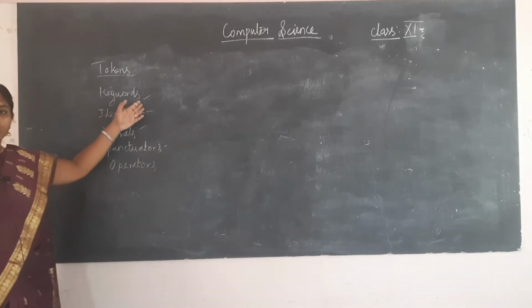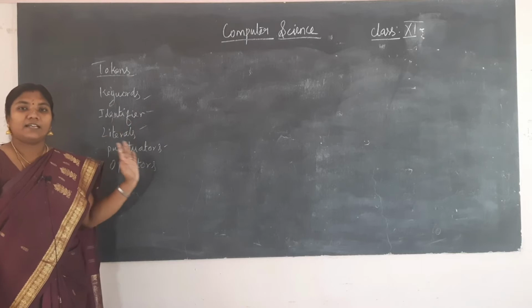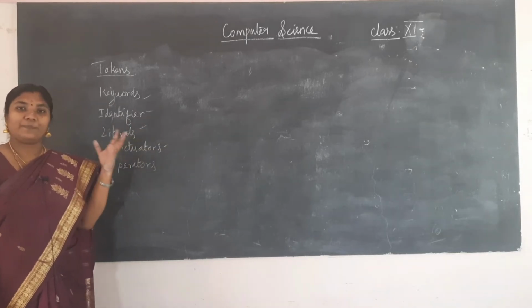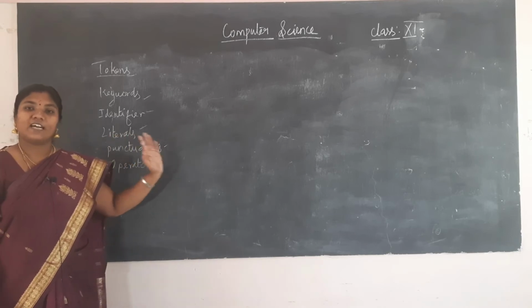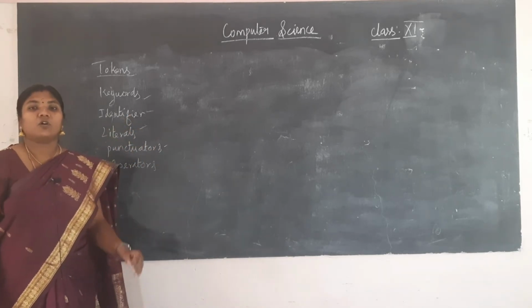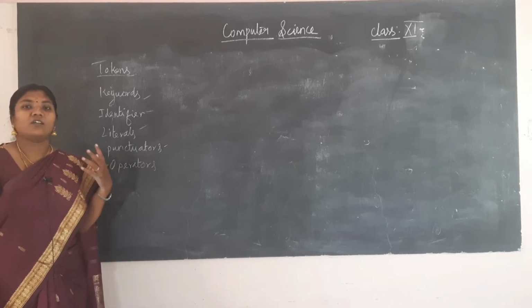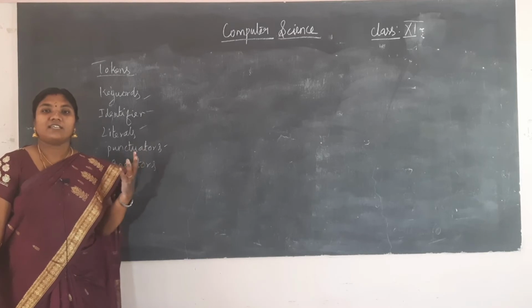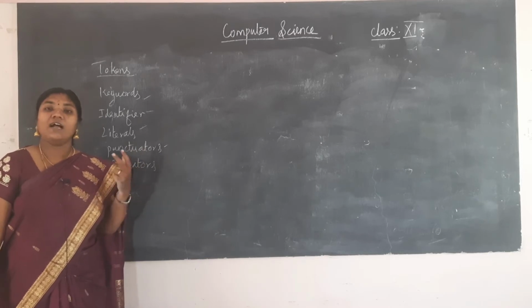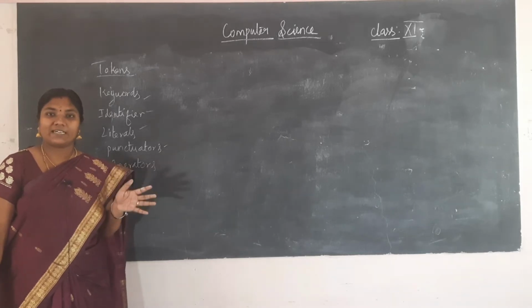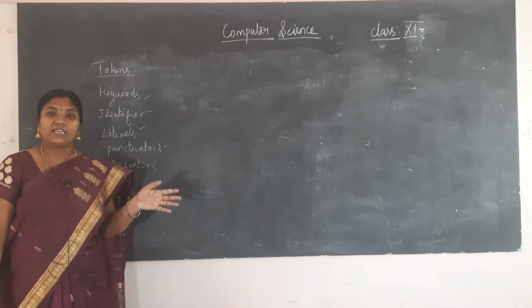So what do you mean by keywords? These are all the words that have been prescribed when the programming software was built. Those words will be used for that particular purpose only. And then identifiers or variables. How can we name a variable, and what are the rules for framing a variable? It should start with an alphabet or underscore, and it must be unique, and it should not have any special characters, and it should not be a keyword.